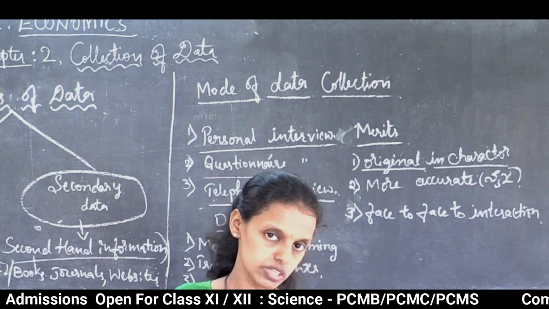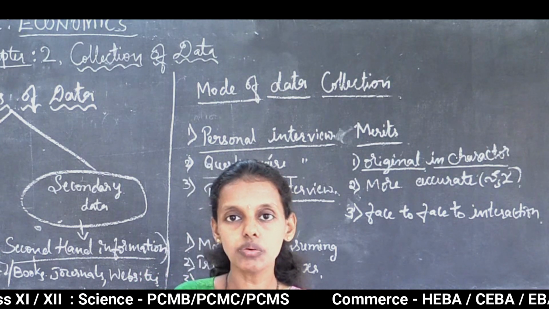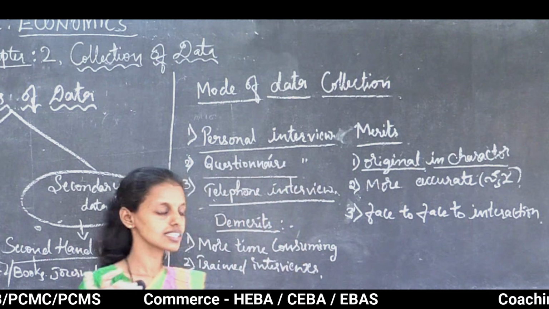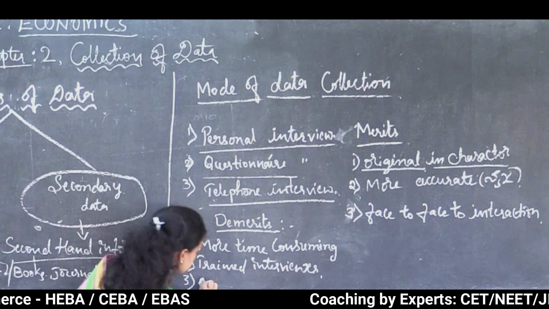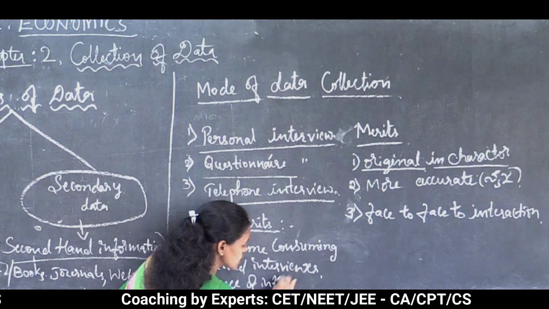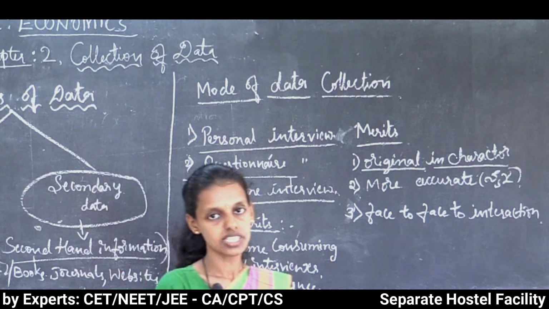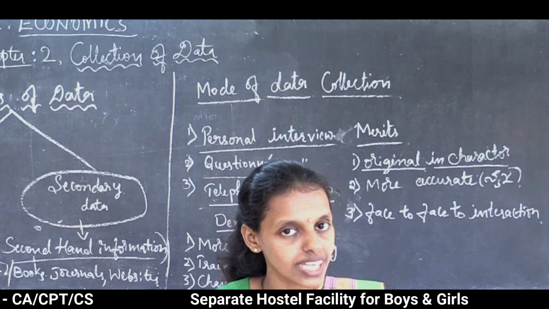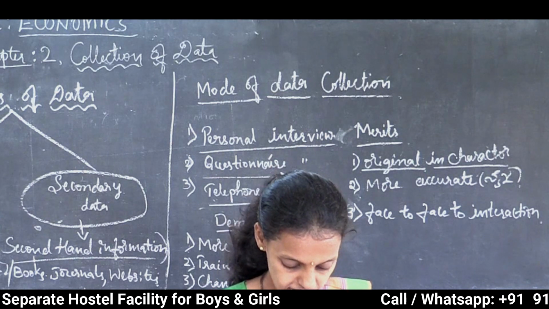The chance of influence, here some are friends. So because of how I am saying the wrong things, some things he can hide and he may say false answers. So here is the chance of influence. If there is chance of influence, then whatever the data collected will be a waste of time, waste of energy, and there is no accurate information you can get from this data collection through the personal interview.